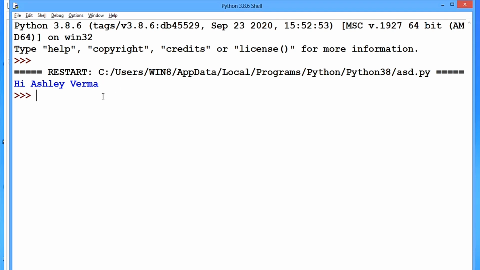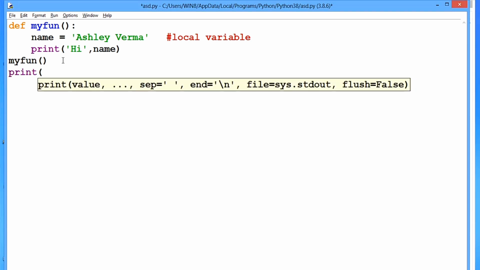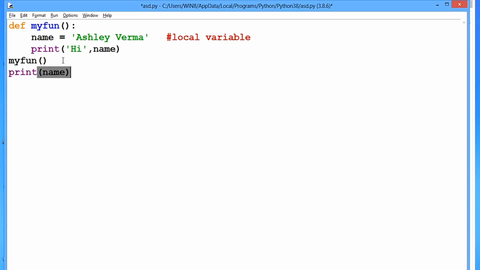Okay, so guys, now get back to the file, and I'd like to tell you that here name is my local variable. As you can see, it is defined inside the function myfun, so it is a local variable, and it is accessible only inside the function myfun. Suppose if we try to access this variable outside of the function, suppose I want to print the value of name outside the function. So now let's see what happens when we run this program.